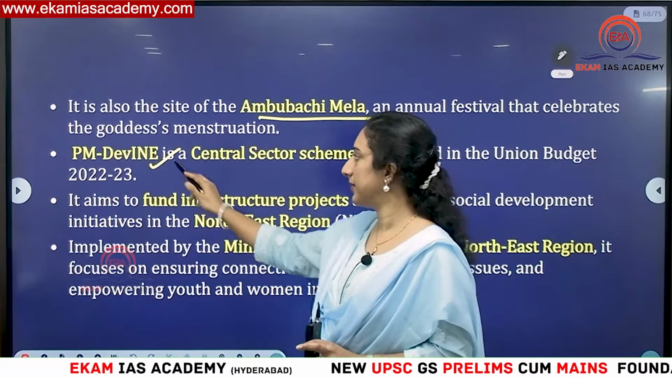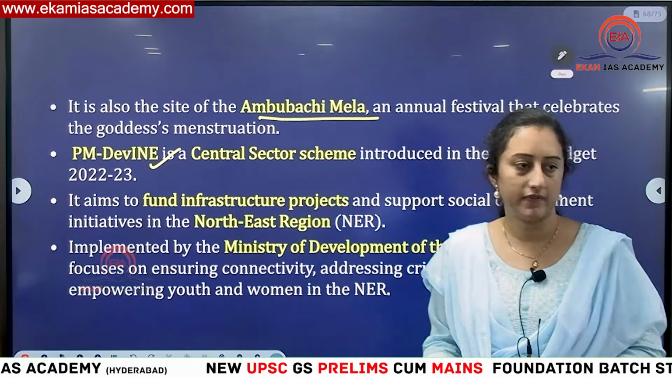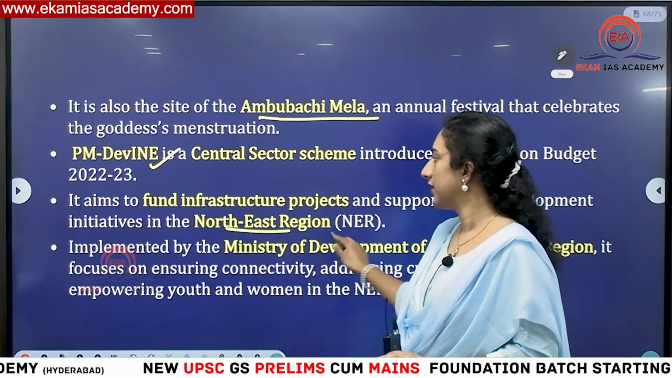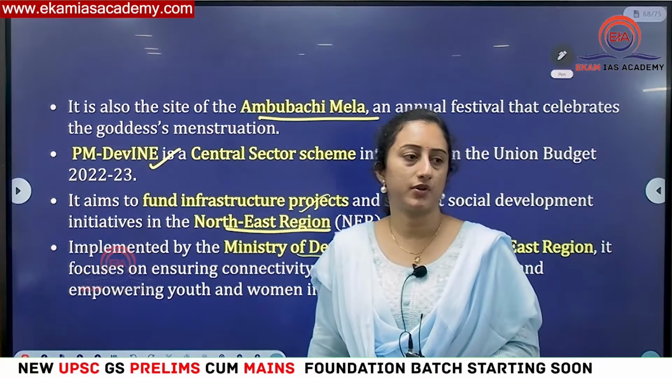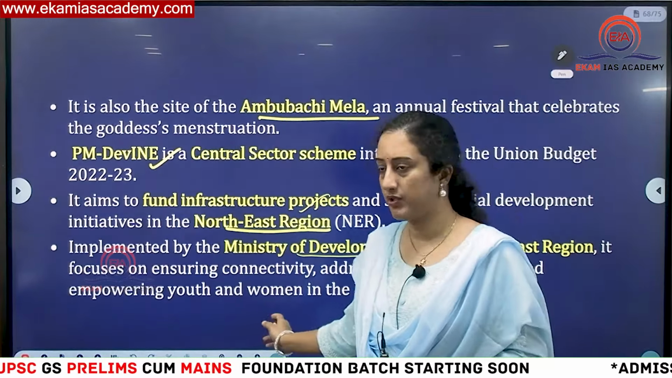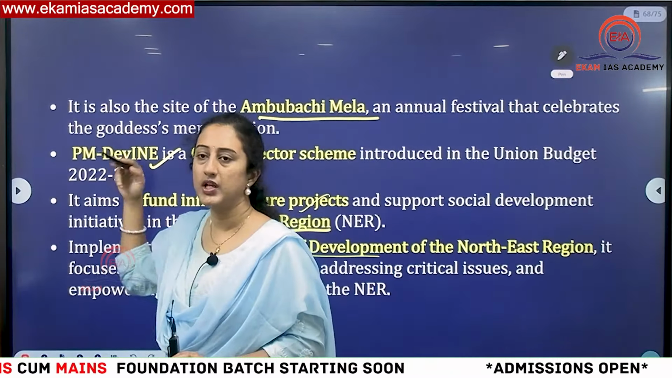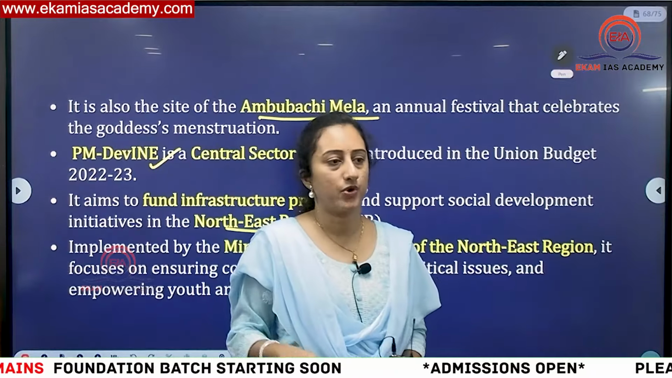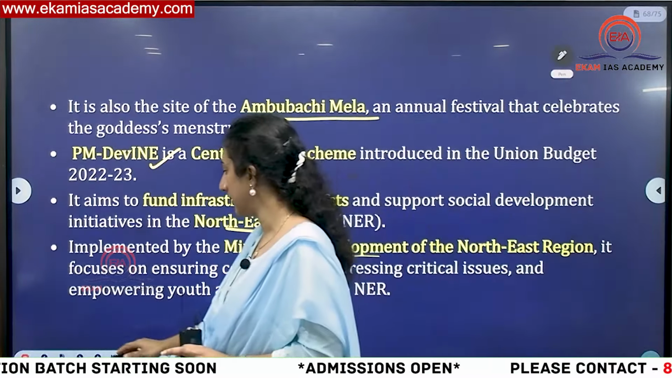This program is aiming at improving the infrastructure facilities in the Northeast region. Development of Northeast, you can see. For infrastructure projects, there is a separate ministry for Northeast, no? Ministry of Development for Northeast. So that is taking care of this PM Divine. As part of this project only, this Kamakhya temple related project was inaugurated, or foundation was laid by the Prime Minister in the recent time.